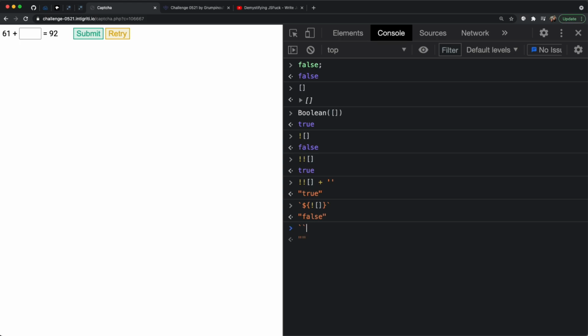So let's do some more interesting things, right? All right, let's create the word undefined. If we just give it an empty array and then try to access the first element in that empty array, it's empty, so it gives us undefined, right? So we now have access to the string undefined.